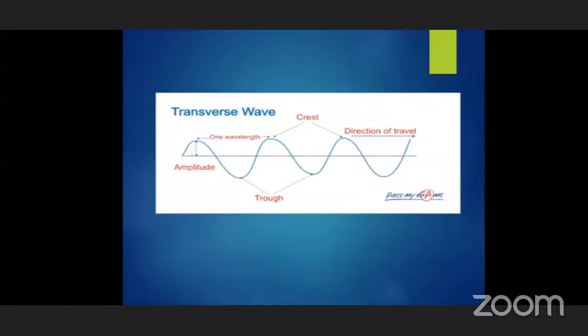So in this transverse wave, when the particle vibrates to the maximum in the positive direction, upwards, that is called a crest. Maximum amplitude is taken there. At the same time, when the particle vibrates to the minimum in the negative, opposite direction, that is called a trough. So whenever a transverse wave is formed, crests and troughs form alternately, one after another. This is the formation of a transverse wave.